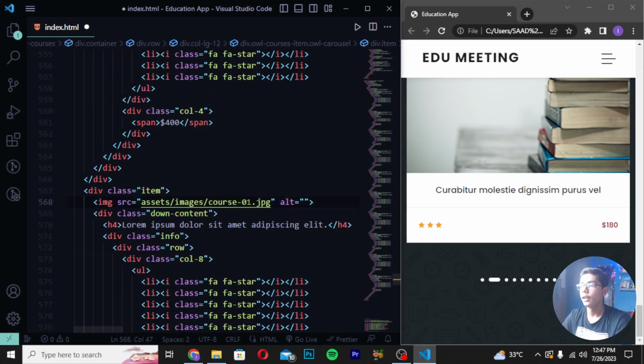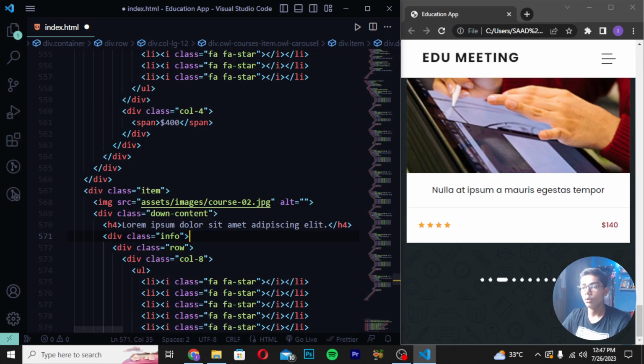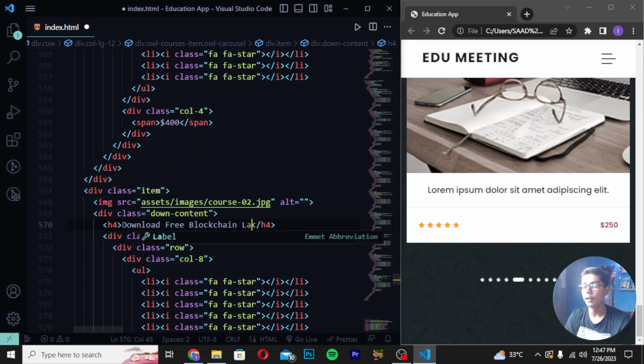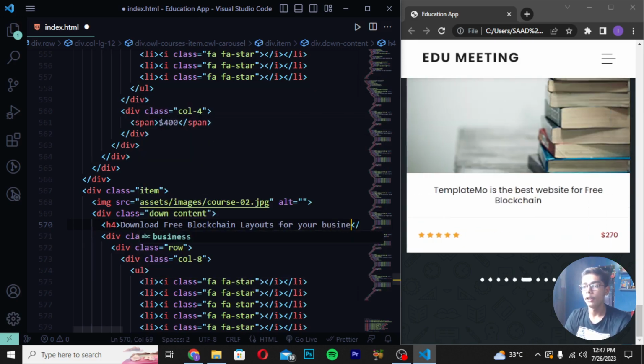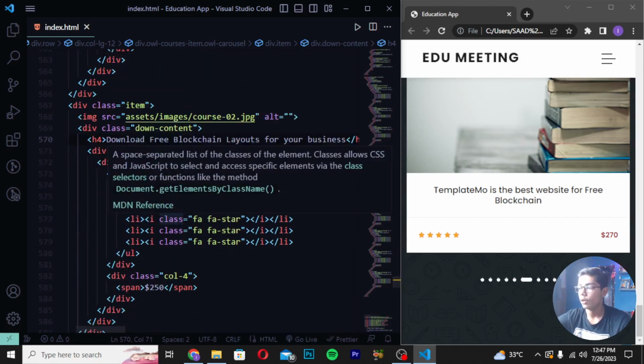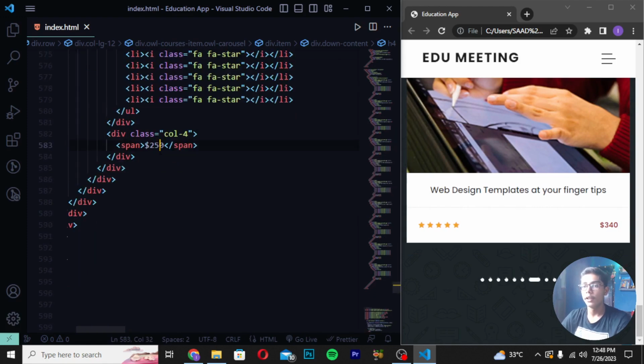Then I will be now moving here and changing it to 2, and then I will be moving here again and removing this like this, and then I will be writing here download and writing here free blockchain. Then I will be writing layouts for your business. So here I will be writing like this, save it here. Then you have to now directly do one thing like this. You have to now move up down after this and write here 430.